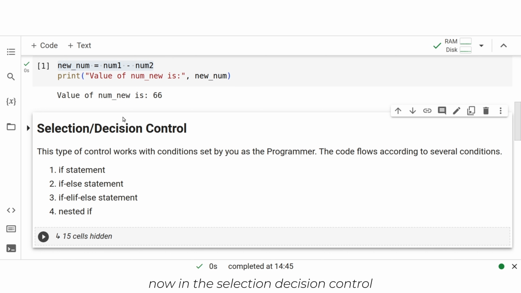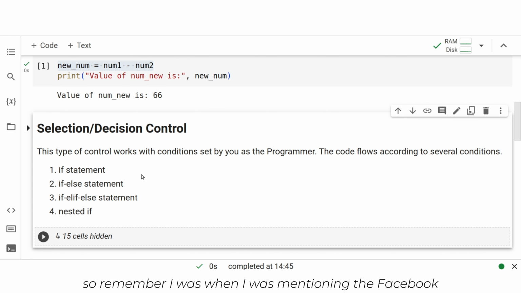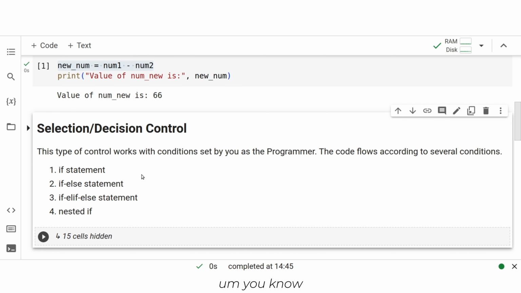Now in the selection decision control, there are different conditions to it. Remember when I was mentioning the Facebook idea, I was saying there are statements like if these conditions are met, take them to this page. If else: if this condition is met, take them to this page, else, if that condition is not met, that is, there's a mismatch in the login credentials, take them to this stage.